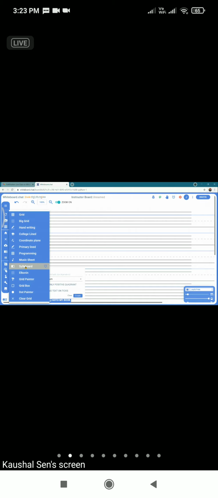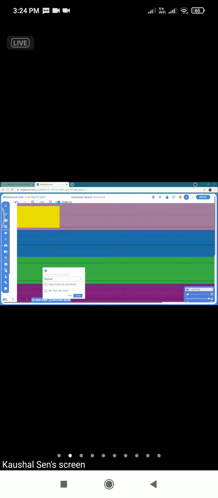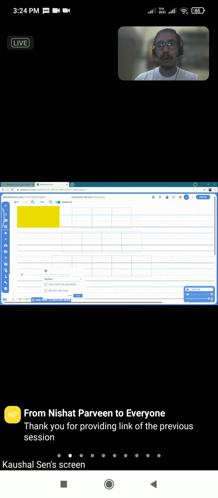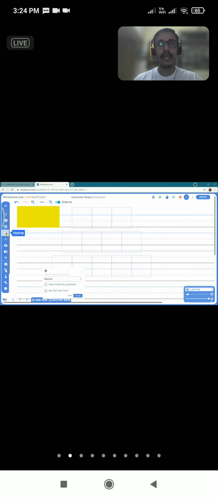Then we have the Sella board. I generally don't know what exactly this board is about, but it looks very colorful to me. Any teacher who would like to pop some color into their boards can just pop up some colors and take it out. Then we have the Elconian board. This I have also not explored. So if any teacher wants to explore this, these are certain options where you can take out some activities and explore things.